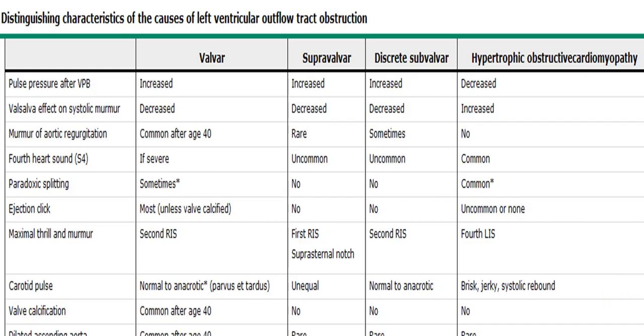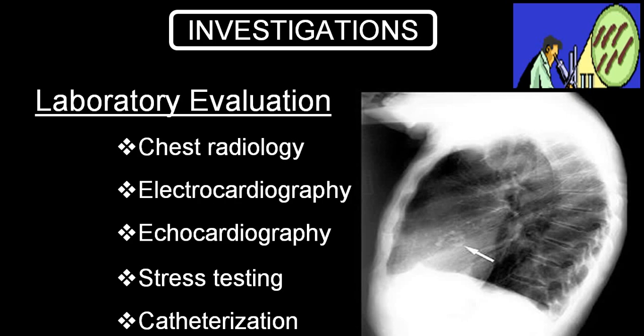This is the difference between valvular, supravalvular, discrete subvalvular, and hypertrophic obstructive cardiomyopathy, which is a subvalvular variety. So this is the difference. If you are interested, you can go through it in your leisure time. I have put this particular slide.